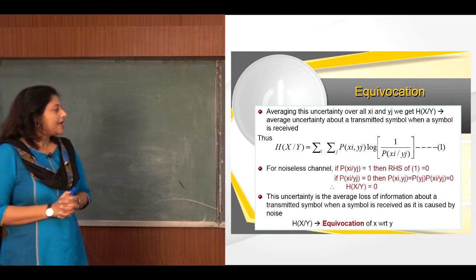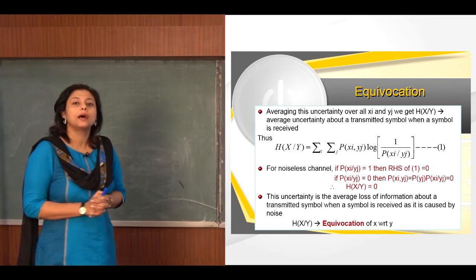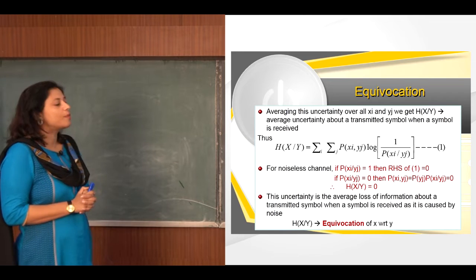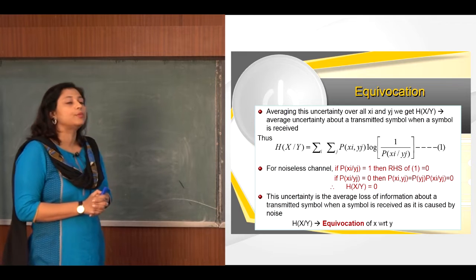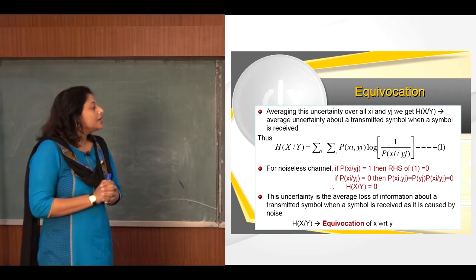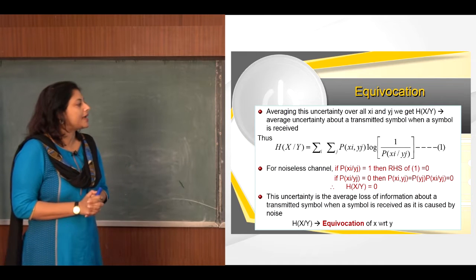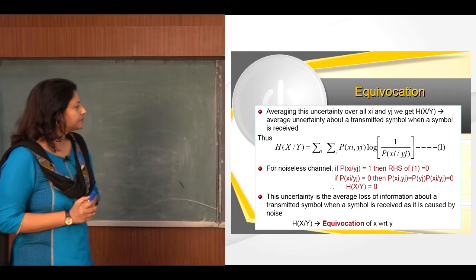So we can write H(X/Y) equal to double summation over i, j of p(xi, yj), this p(xi, yj) being the joint probability of xi and yj, times log of 1 by the conditional probability p(xi/yj). Let us keep it as equation 1.